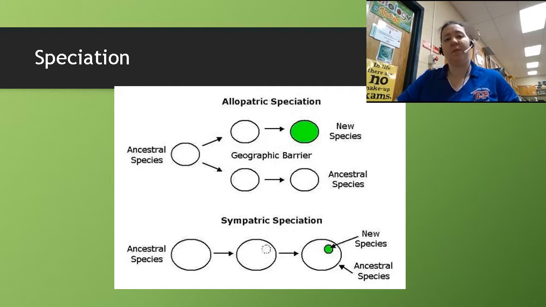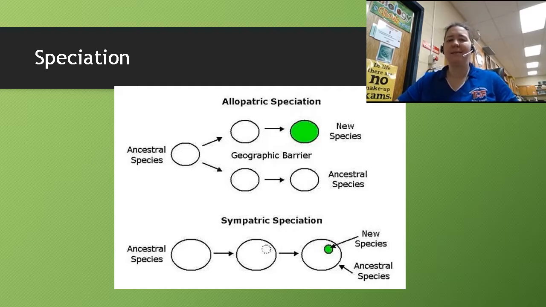There are a couple of different ways that speciation can happen. There is allopatric speciation, which basically means some sort of barrier happens, usually a geographic barrier, and so they become separate species because they're isolated from each other.